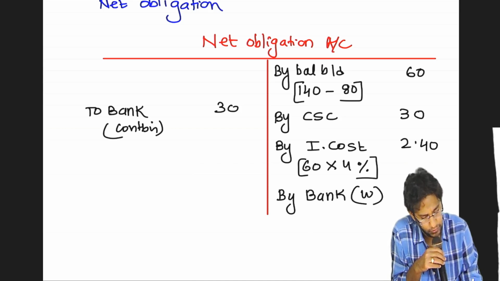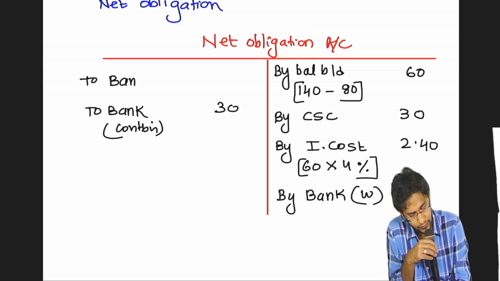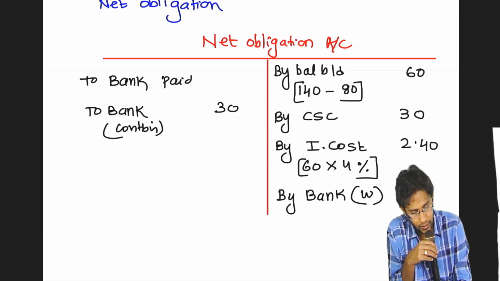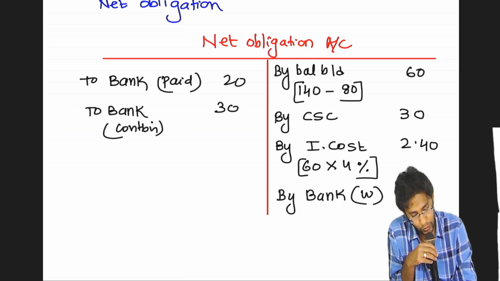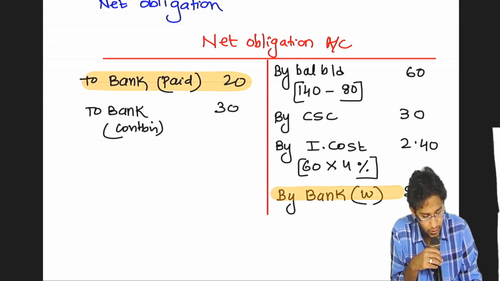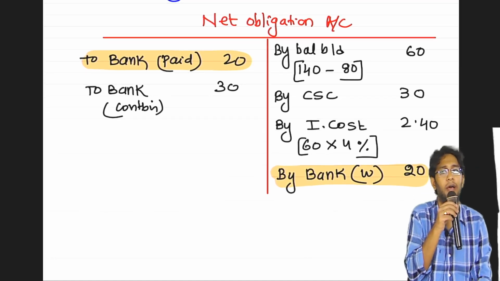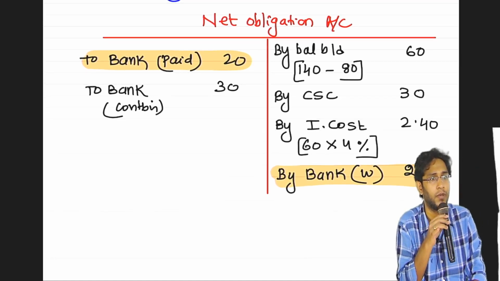How much did you withdraw? 25. But you also paid again. Here you can observe something: 20 paid, 20 withdrawn. Even if you don't write it, this account will have no impact. That is a contra item.